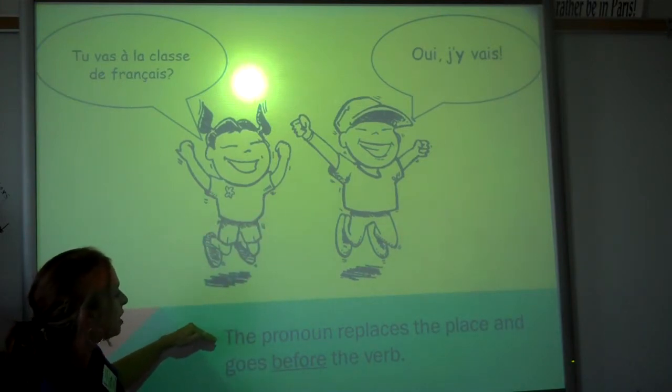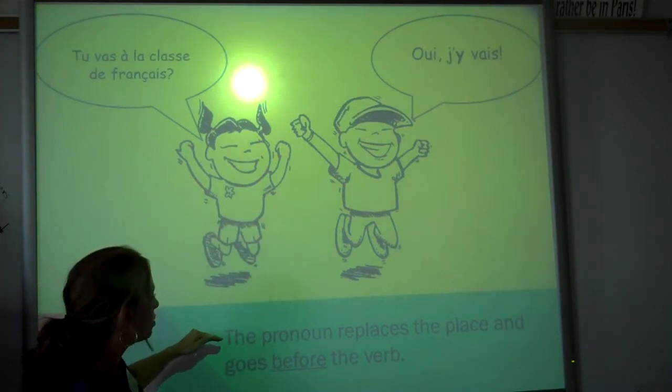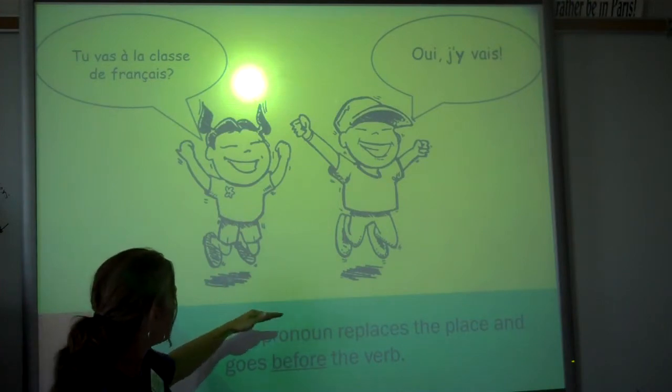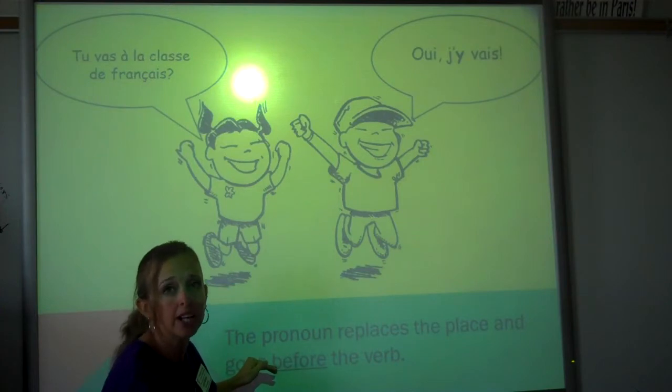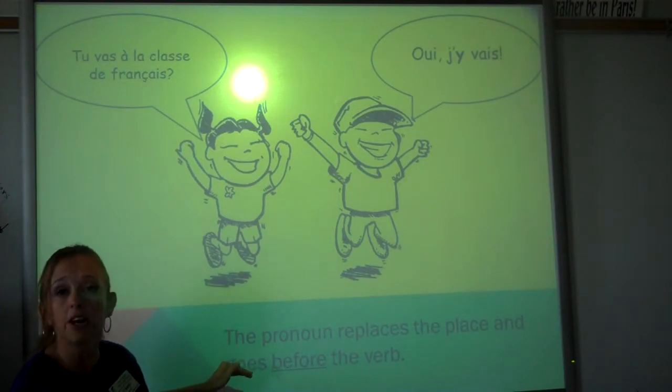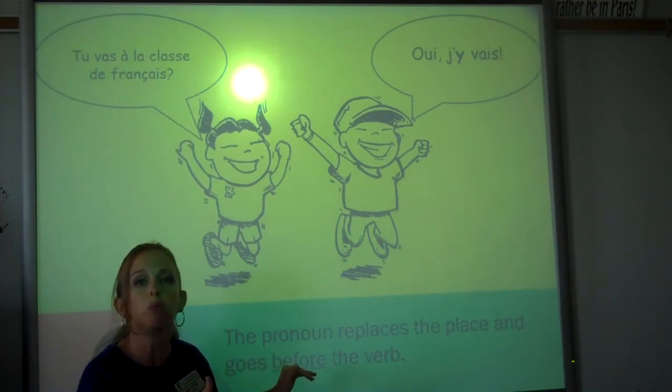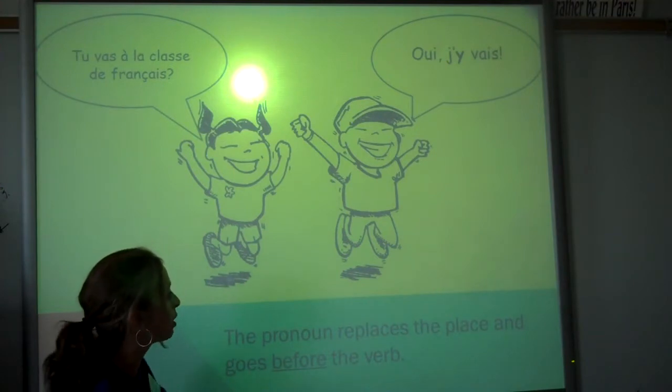So what you need to remember is that this is a pronoun. It's going to replace something. It replaces the place and the preposition that goes with it. And because it is an object pronoun, it goes in front of the verb that it replaces, just like what we did with our direct and indirect object pronouns.